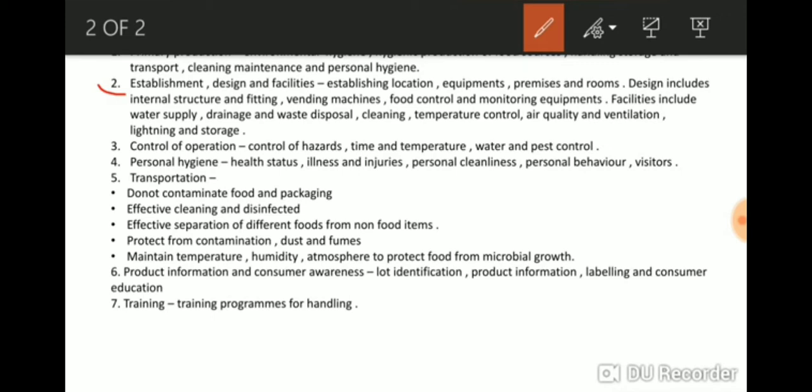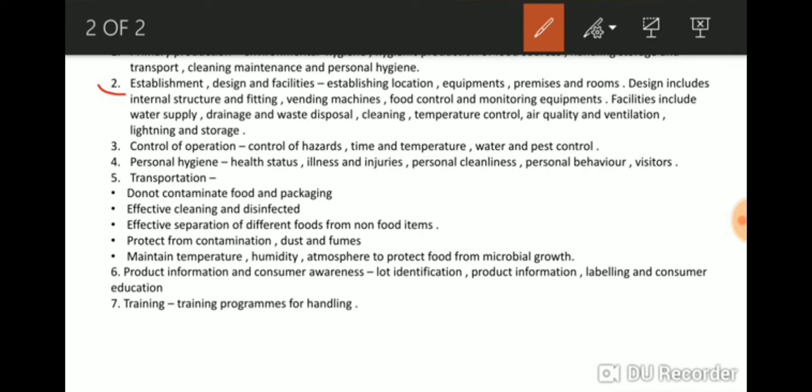The best location and the best equipment should be provided and maintained and cleaned properly. The best equipment, location, premises and rooms should be provided in processing food, food preservation, packaging, everywhere.